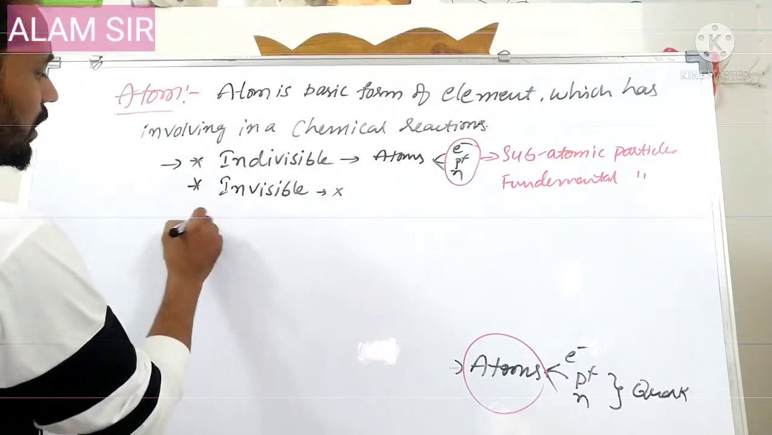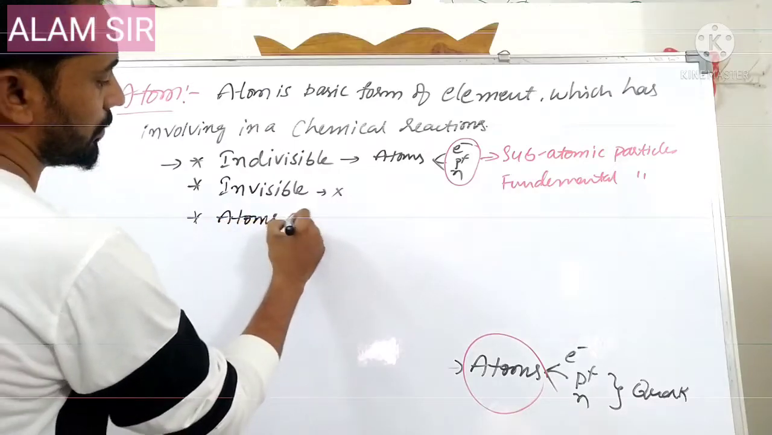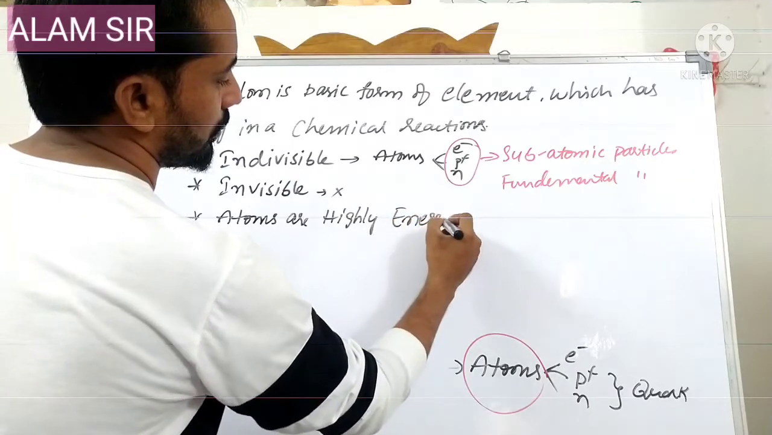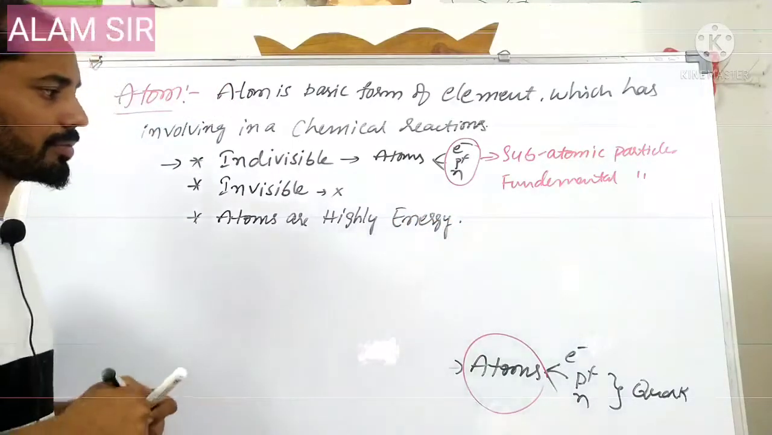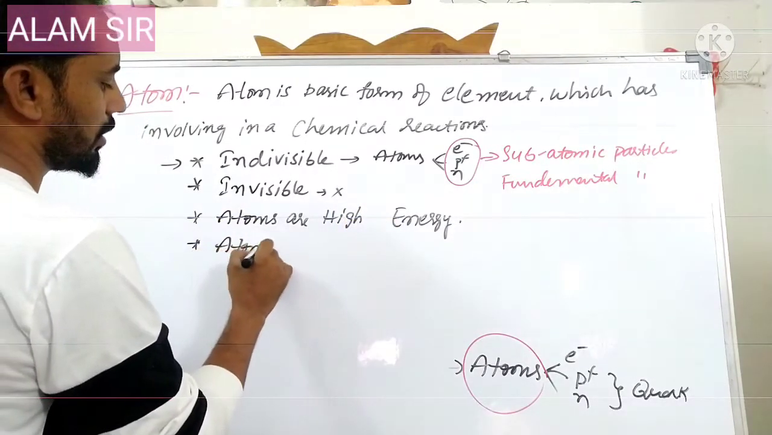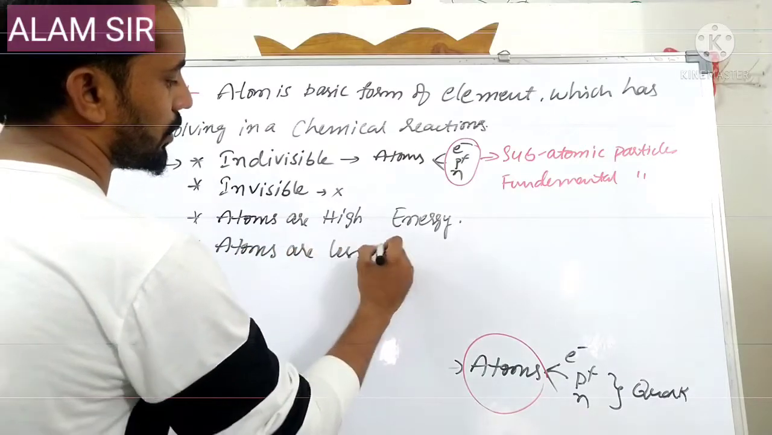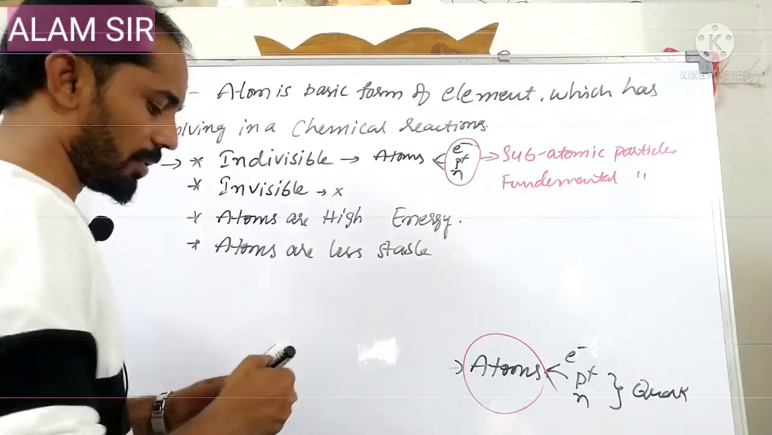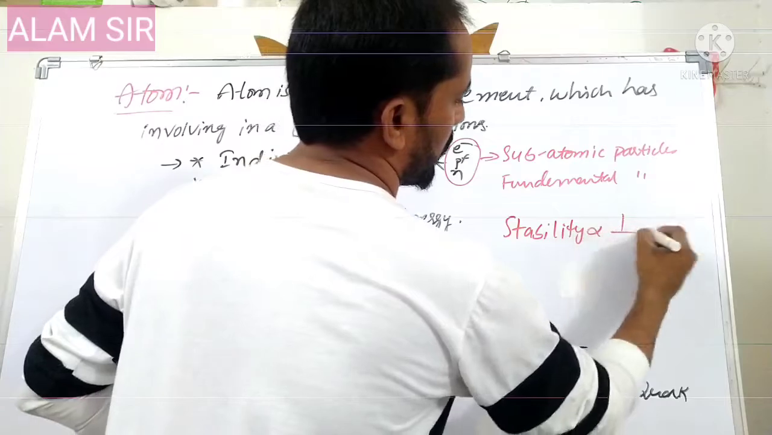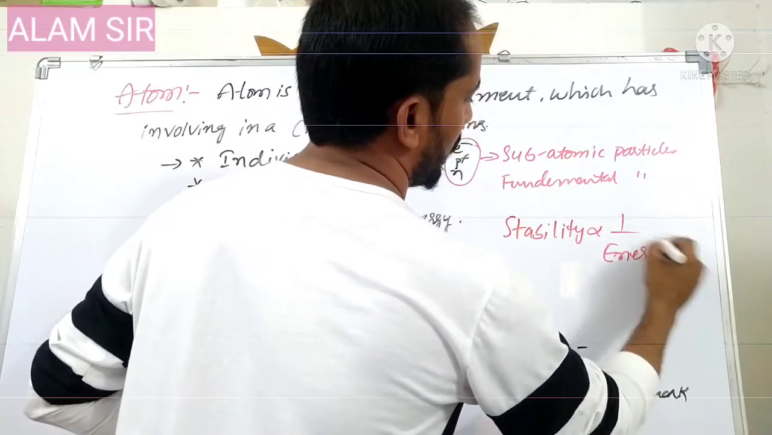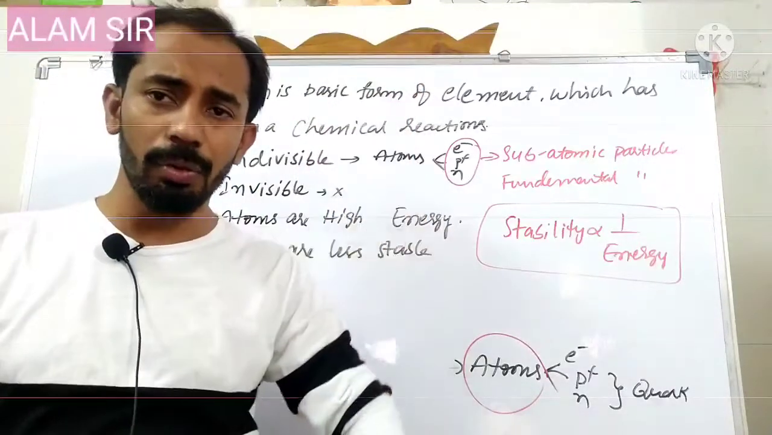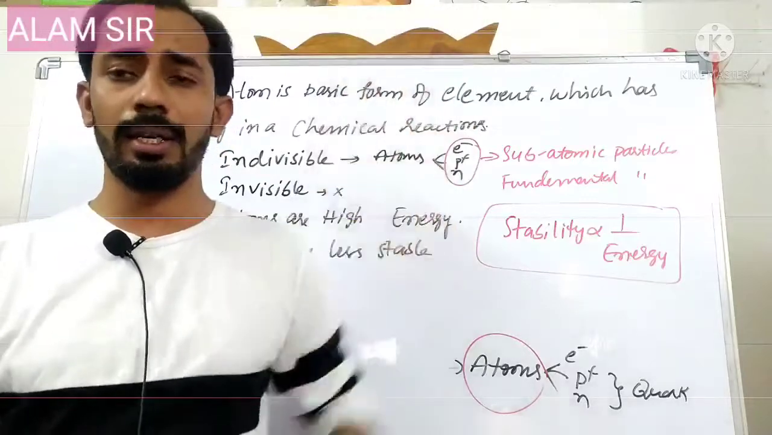Atoms are highly energetic. They have very high energy. That's why atoms are less stable, because a universal relationship can be applied here: stability is inversely proportional to energy. That means if you have high energy, you have low stability. Less energy means highly stable.